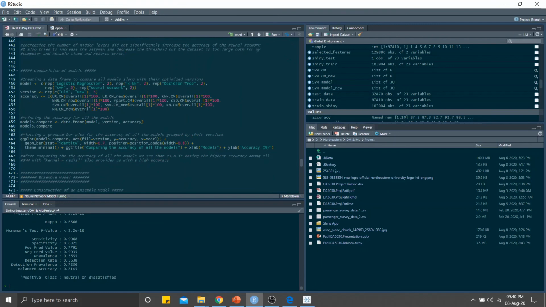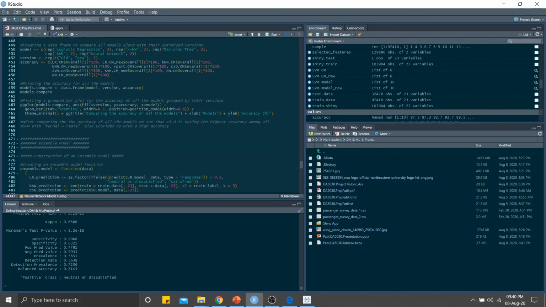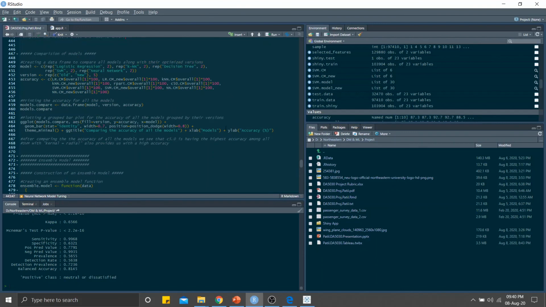So now I have just created a dodge bar plot to compare the accuracies of all these models.